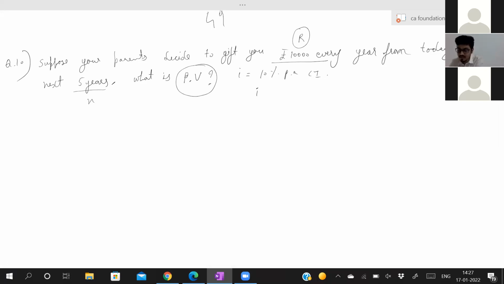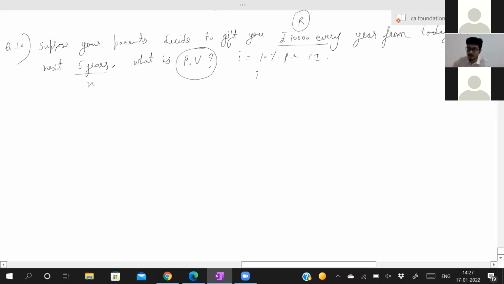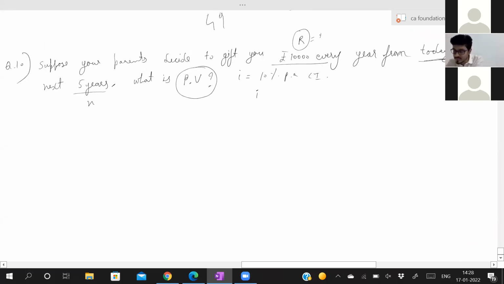Now, can someone tell me whether it is annuity regular or annuity due? You are getting it from today itself. If your parents come and tell you, I have decided to give you 10,000 every year till you finish your CA, and if they say they will give it after this year ends, will you be quiet? No. You will ask them, give me from today itself. And I have clearly mentioned in the question also, from today itself. That means from the beginning of the period. That means it is annuity due. Someone has given the answer. Correct, it is annuity due.